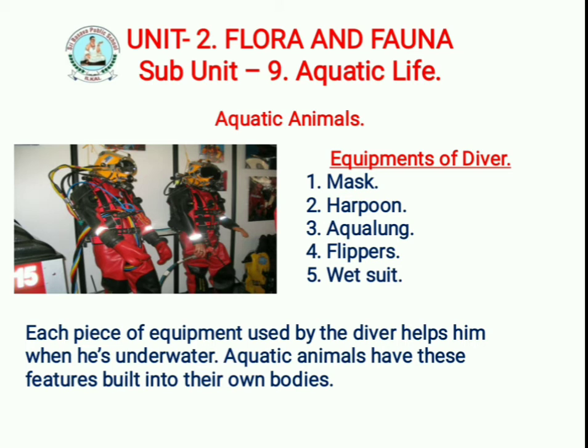The person is using some diver's equipment: the mask, harpoon, aqualung, flipper and wetsuit. Each piece of equipment used by the diver helps him when he is under water.